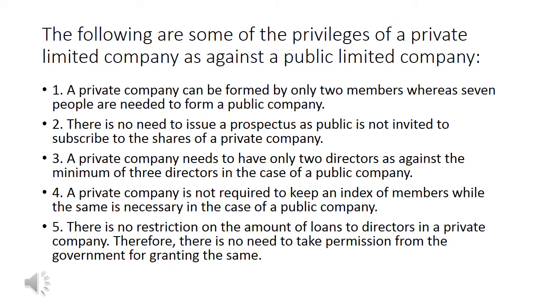So prospectus we will be doing in the next video. Prospectus is basically a document which is used to invite the public. So there is no need of a prospectus in a private company. Then another point is fourth, the word index is used. So a private company is not required to keep an index of members. Index means a record of members, like we have an index in our book. So page numbers are written, and we come to know what things are written on which page. Because in a private company the members, the shareholders, are fewer, there is no need to maintain the index of members.